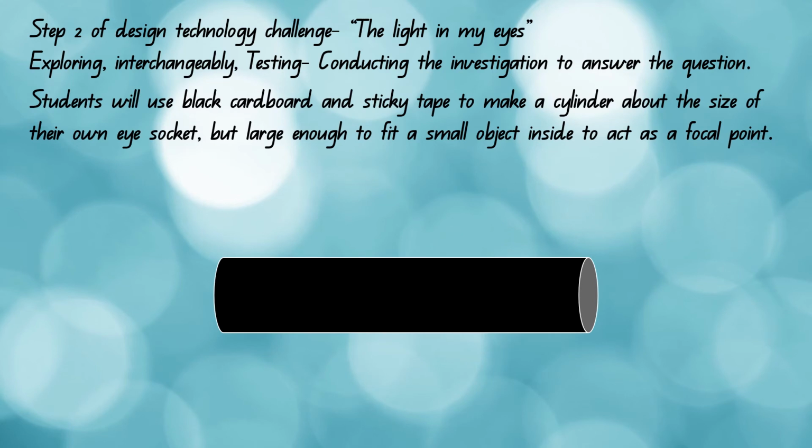After guiding students toward the planned procedure or an alternative of their own design, a written method should be developed in designing a prototype. Students should assemble the required materials, which they then begin testing. Students will use black cardboard and sticky tape to make a cylinder about the size of their own eye socket, but large enough to fit a small object inside to act as a focal point.